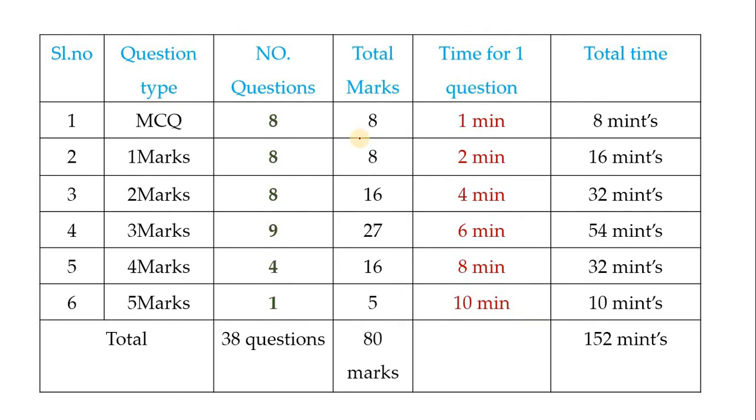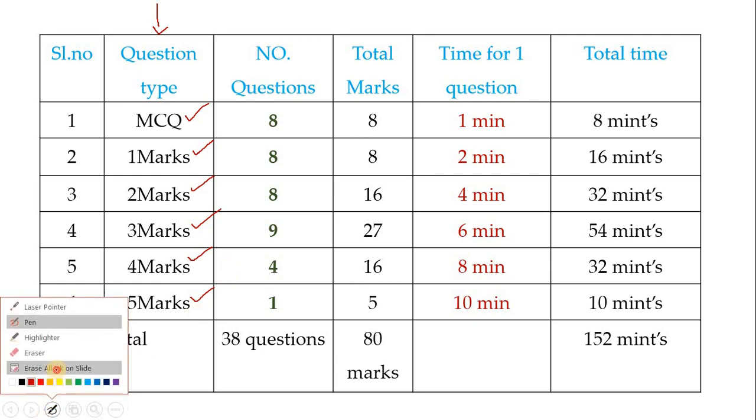See, here I have clearly listed the types of questions, children. In your question paper you will have 5 different kinds of questions. The first is MCQ questions. There will be 4 choices; you have to select the proper one and write it along with the alphabet. Next is 1 mark questions, children. And next are 2 mark questions, 3 mark questions, 4 mark questions, 5 mark questions. So how many different types of questions do you have? You have 5 types of different questions.